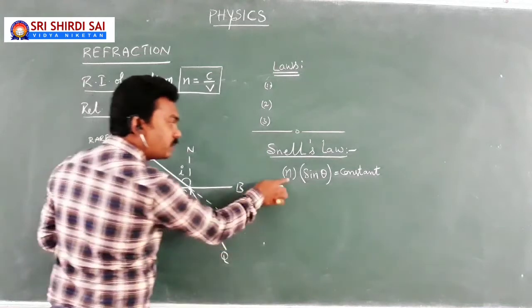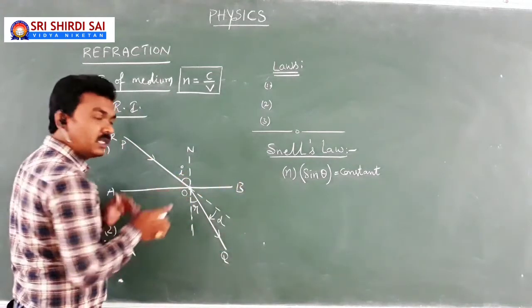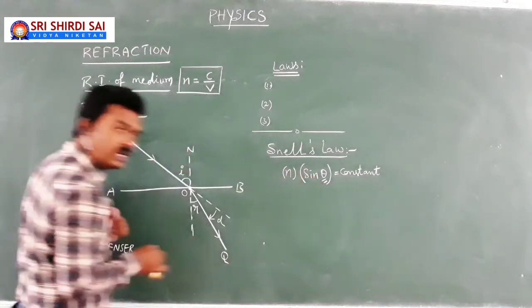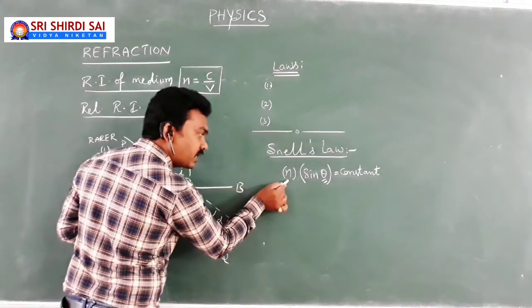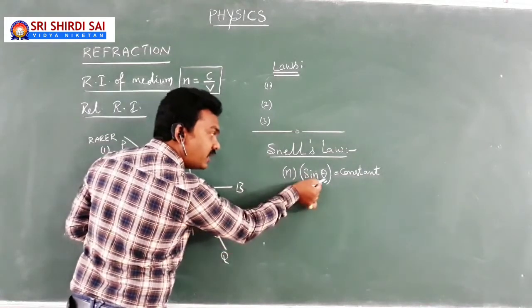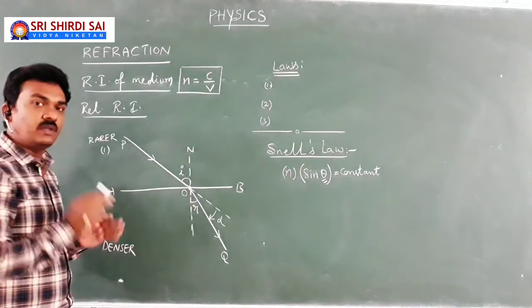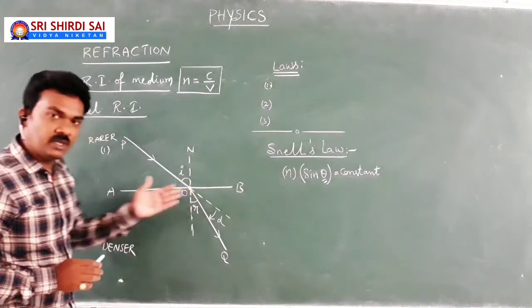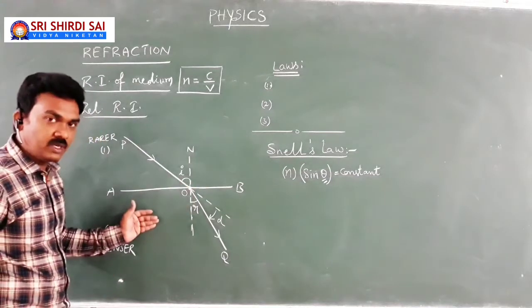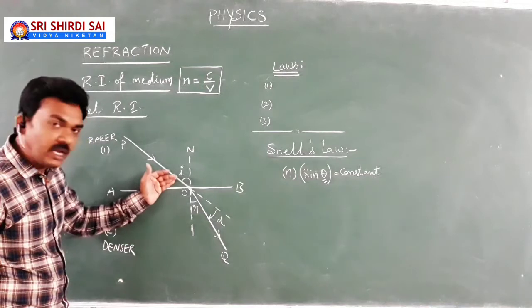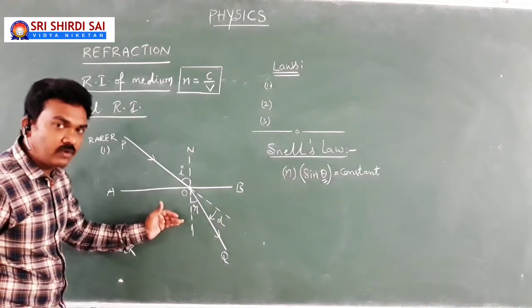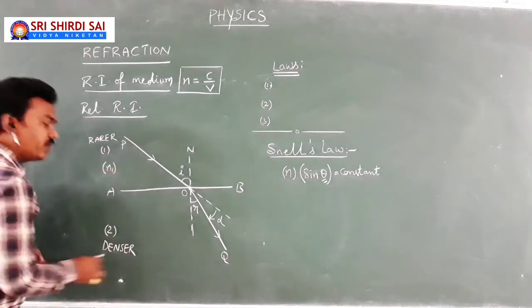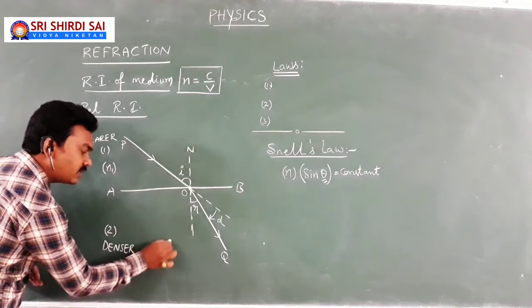I repeat, n is the refractive index of the medium, theta is the angle of incidence in that medium, then the product of the refractive index of a medium and the sine of the angle of incidence in that medium is always constant. For example, look at this. A light ray is refracting at the interface AB while traveling from a rarer medium to a denser medium. Here, i is the angle of incidence, r is the angle of refraction. Let us suppose n1 is the refractive index of the rarer medium, n2 is the refractive index of the denser medium.